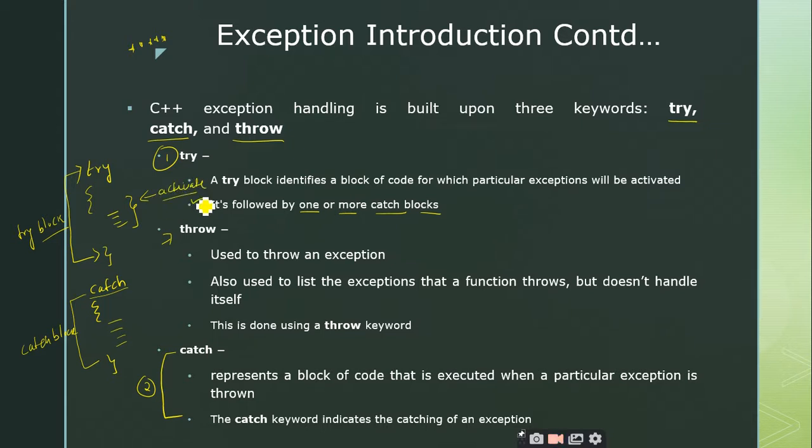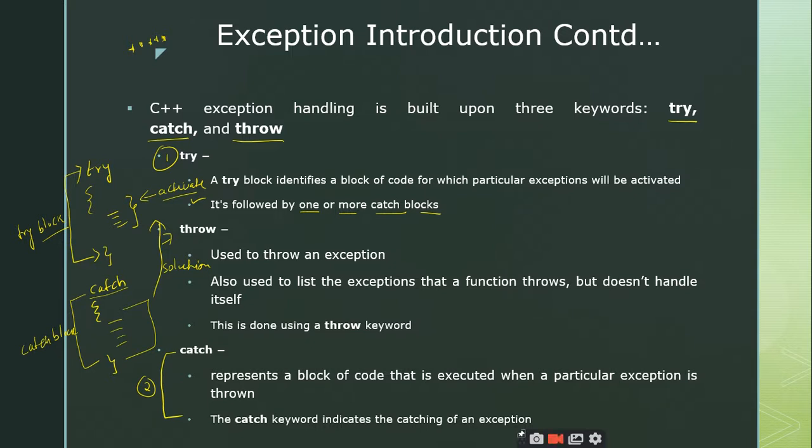Whenever you have a doubt that a particular code will activate an exception, you put it in the try, and the catch block is the solution for that exception. When an exception occurs, what do you want to do? You may want to give a message to the user saying that this is a divide by zero exception, or an infinite loop exception. You can provide those solutions inside the catch block.